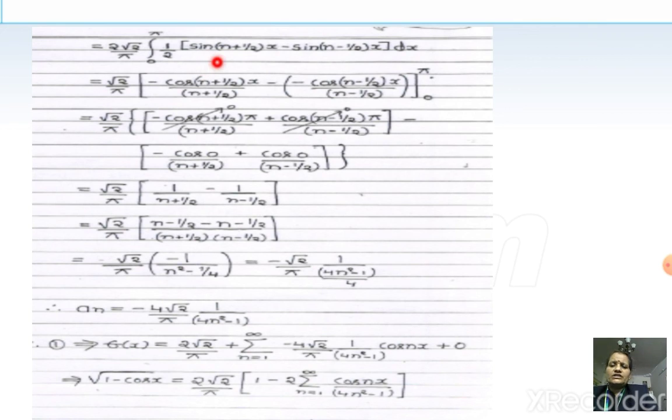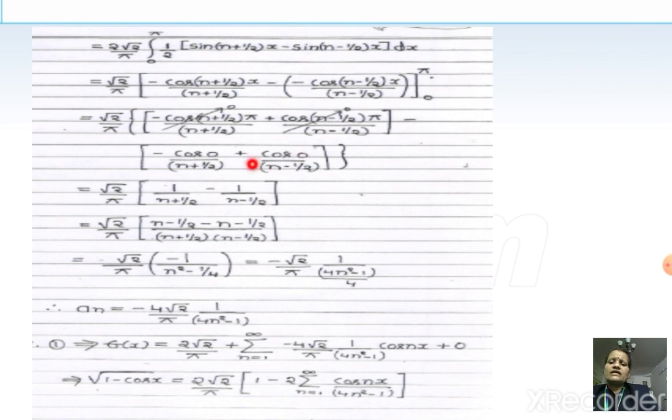On integration of sin, it is minus cos of n plus half x divided by n plus half, minus, again the sin integral is minus, cos of n minus half x divided by n minus half. The limits are 0 to pi. Now cos of n plus half pi will be 0, and here also cos of n minus half pi will be 0. Only the cos 0 term will be retained, that is the lower limit.